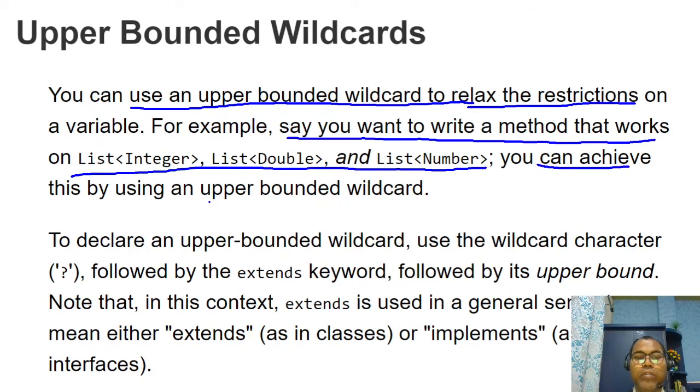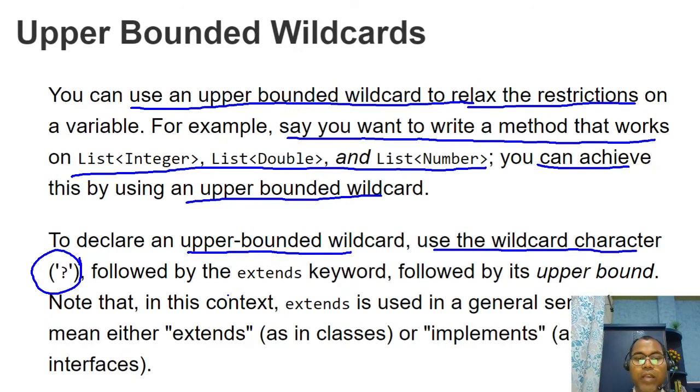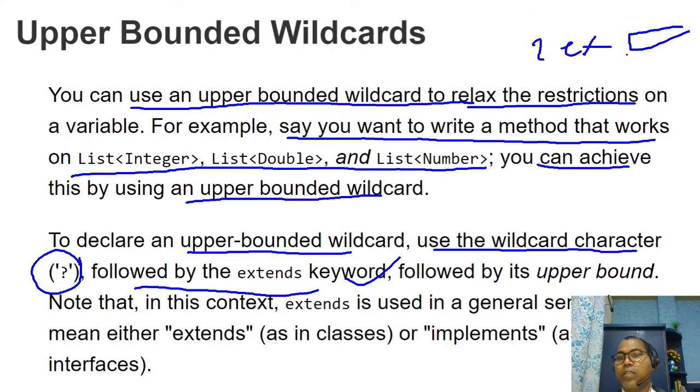You can achieve this using the upper bounded wildcard. An upper bounded wildcard uses the wildcard character question mark followed by the extends keyword. So question mark extends upper class means the upper class is allowed and all its subclasses are also allowed.